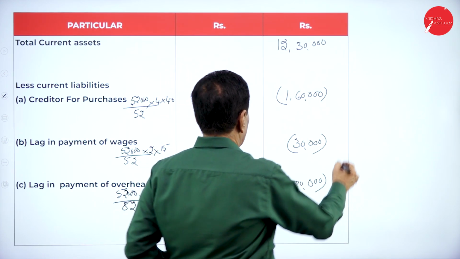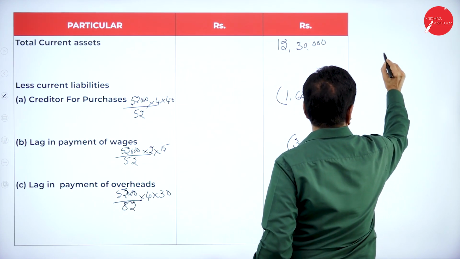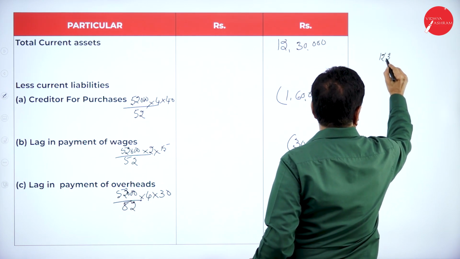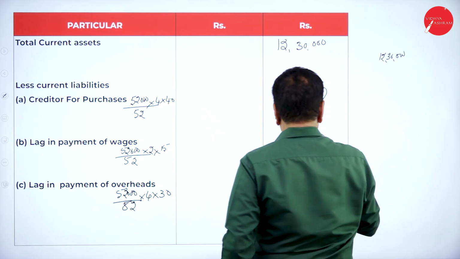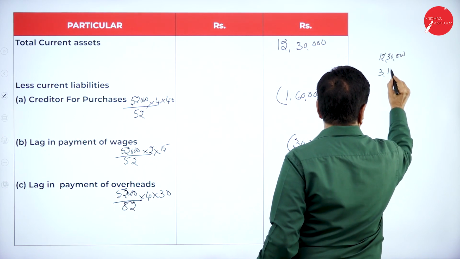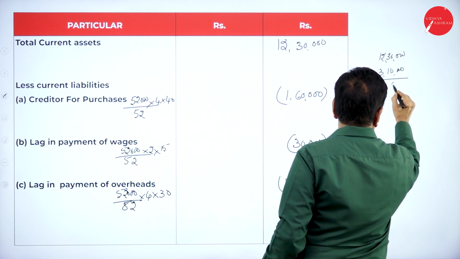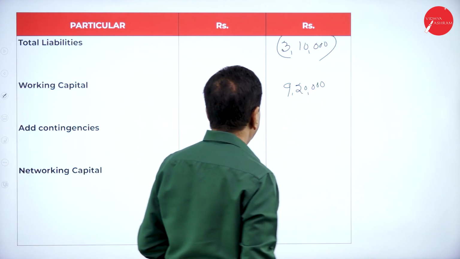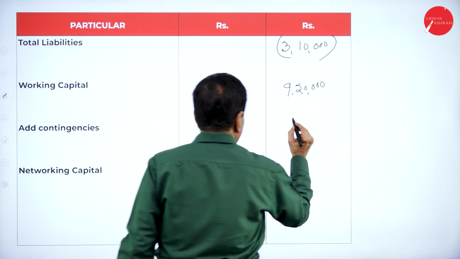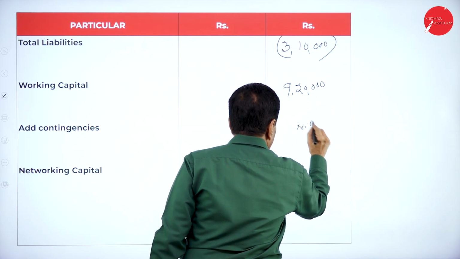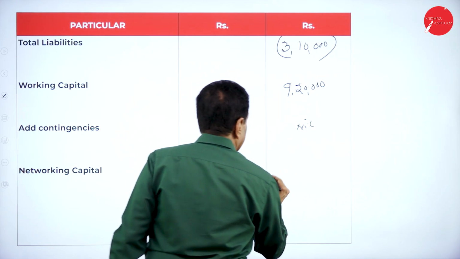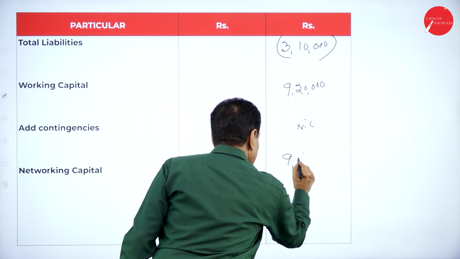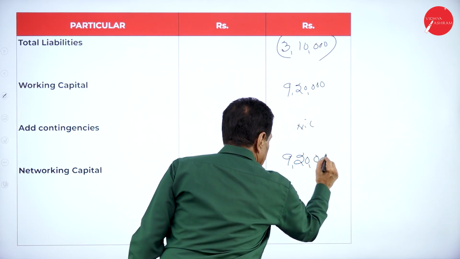This is simple. 12,30,000, we can write. Out of that, 3,10,000 gone. 9,20,000. No contingency, nil. Once again, the working capital is 9,20,000.